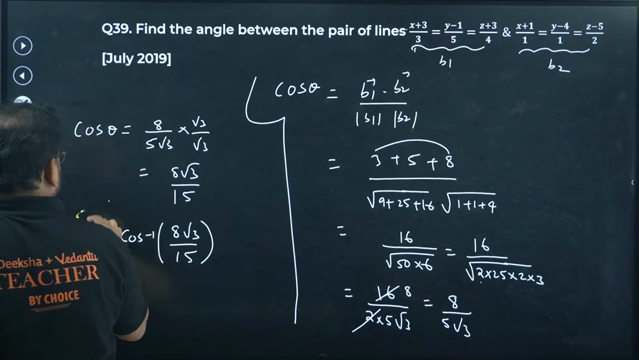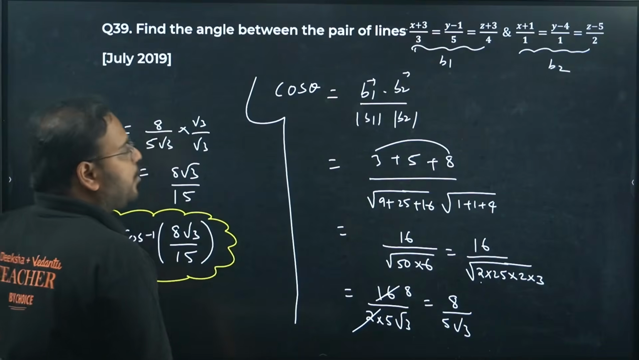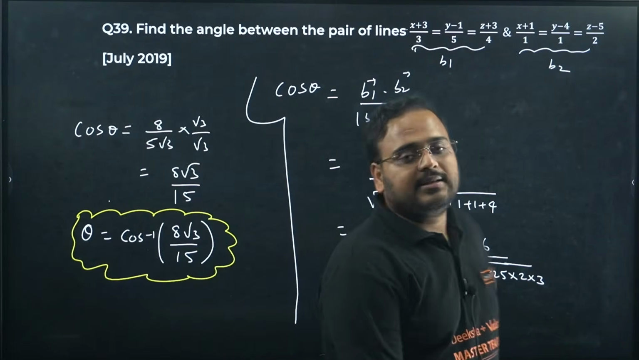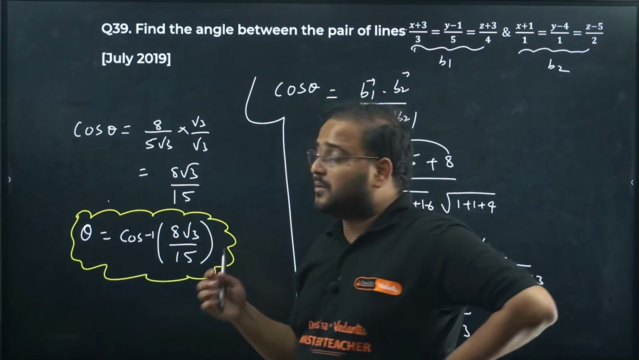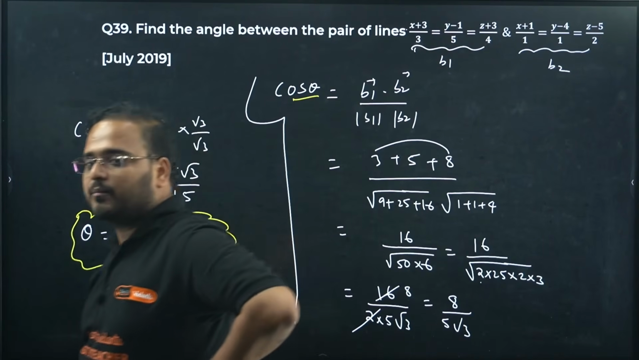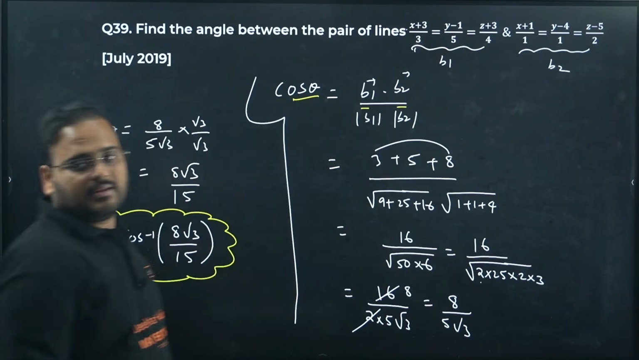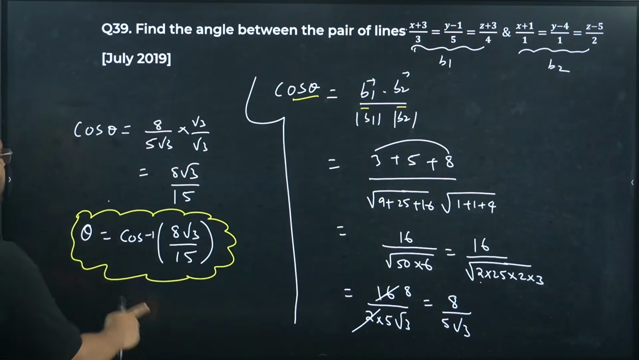What was the first step in this question? The first step is to identify that the coefficient of x, y, z is always 1. Once you have that, the denominators represent your vector b1 and vector b2. Simply find the value of cos theta as b1 dot b2 upon mod of b1 and b2. Again, this is also a vector. Get the result. 3 marker.